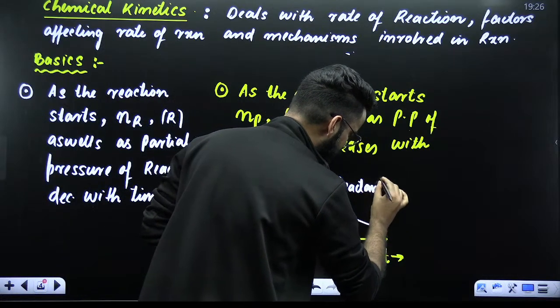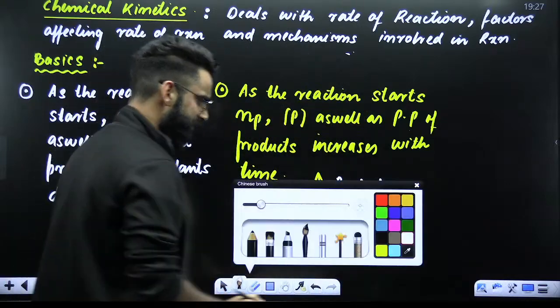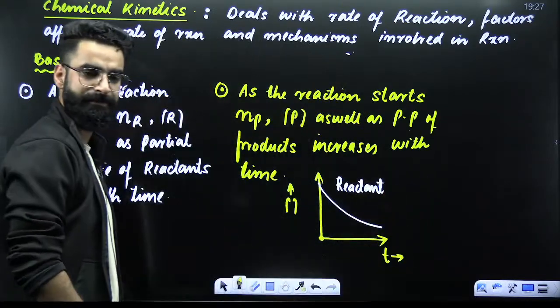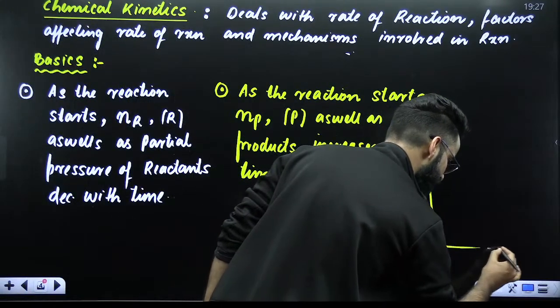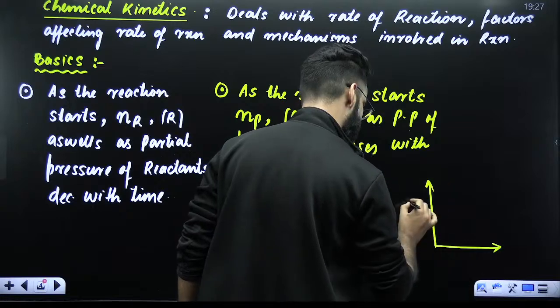It is basically valid for the reactant. This particular graph is valid for the reactant. Similarly, my dear students, if you want to plot a graph for the products, you should be in a position to make a graph for the products as well.